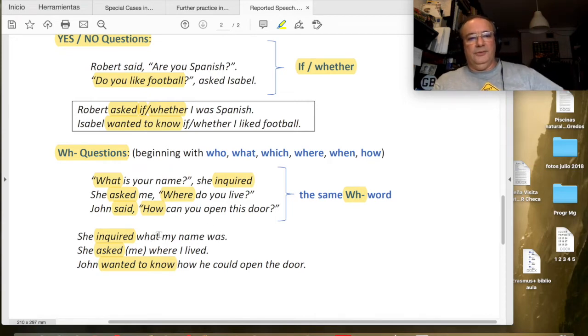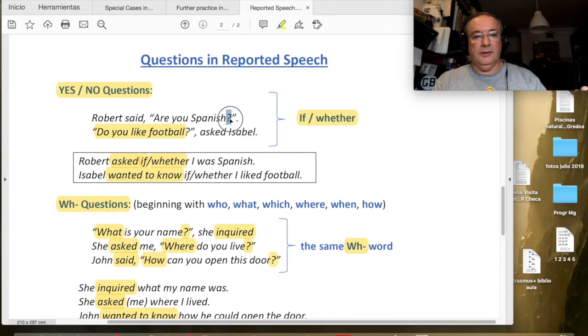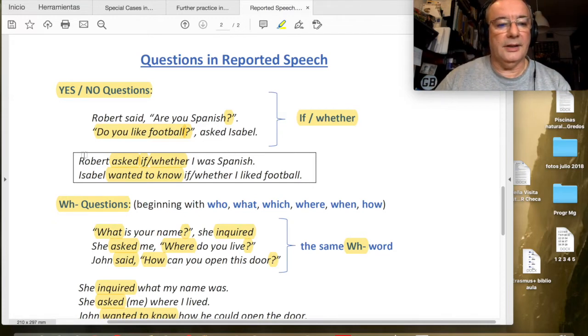Now, there is something important when we have the transformation in questions for reported speech. There are two important decisions, two important actions that we have. In the direct speech question, we have a question mark. Okay, question mark in all the examples, for the WH questions, but also for the yes/no questions, because this is directly the question that was asked initially, okay, right? But pay attention, because in the reported speech transformation, we do not have any question mark, okay? Why is this? Because this is not a question anymore.